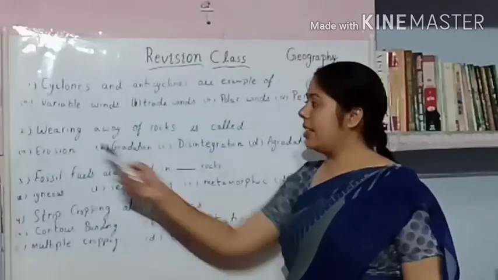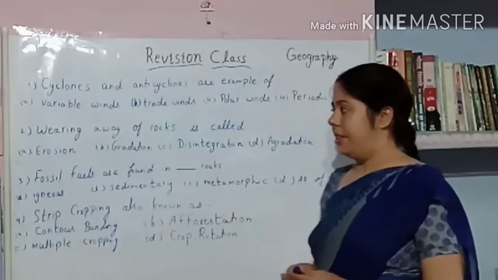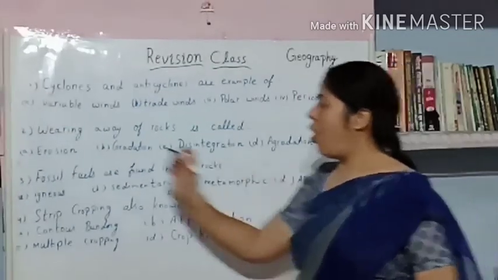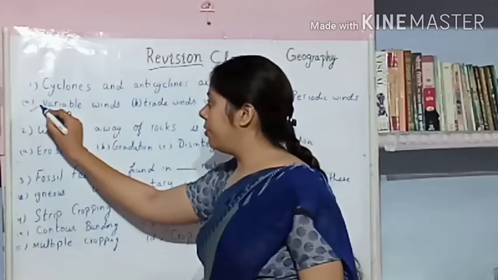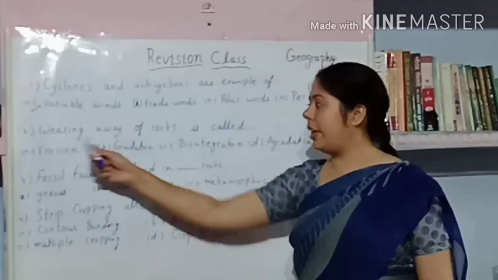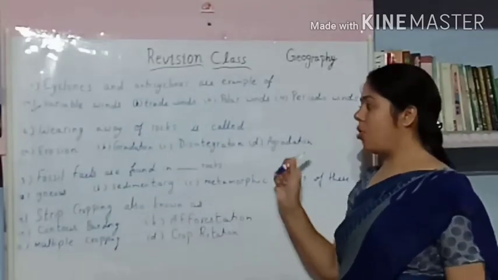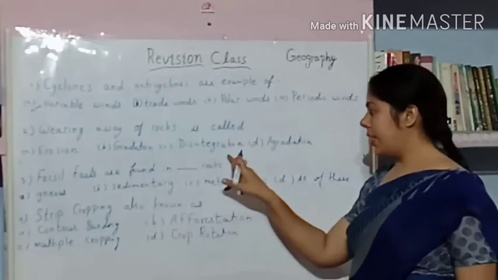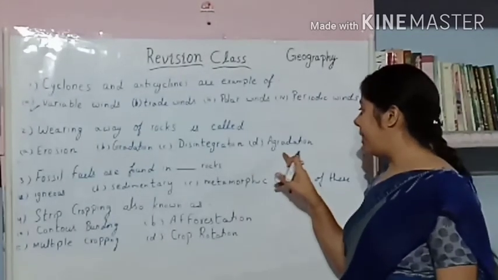The right answer is variable winds. Cyclones and anticyclones are examples of variable winds.